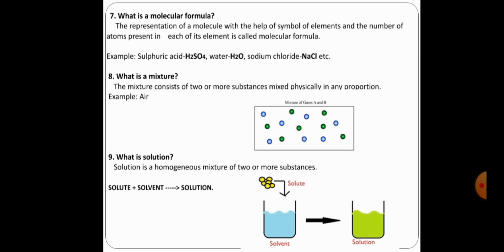Next coming to molecular formula. What is a molecular formula? That is very simple. We already got about molecular formula. What's the molecular formula of water? That is H2O. Sodium chloride, NaCl. Sulfuric acid, H2SO4. Carbon dioxide, CO2. Hydrogen, H2. So these are all commonly called molecular formulas.